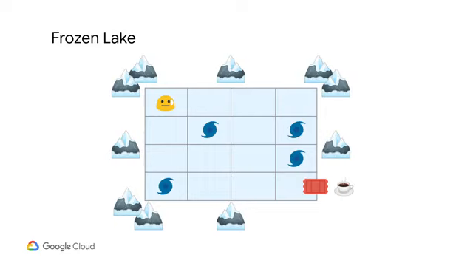To make matters worse, the lake is surrounded by slippery boulders. If the gumdrop moves in the direction of a boulder, it'll end up slipping back into its original position. Luckily, there is a way off the ice. In the bottom right corner, there's a safe ramp to get out, which leads to a nice warm cup of hot cocoa. This is a famous RL problem used as an introduction into the field.